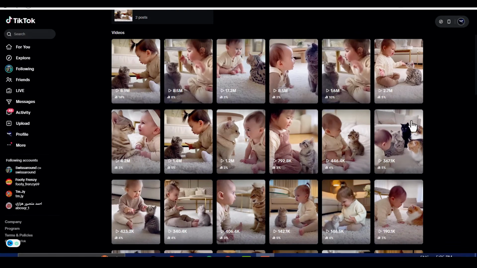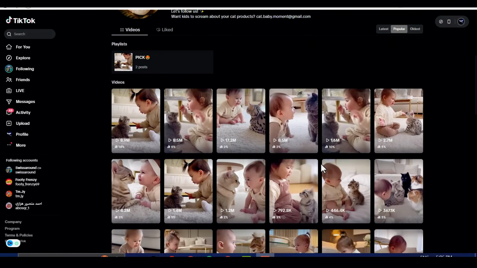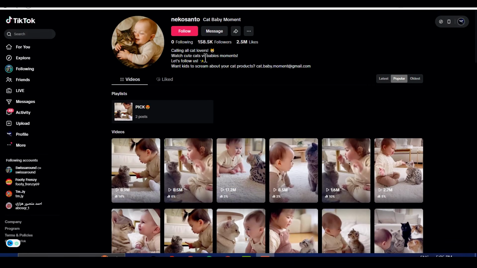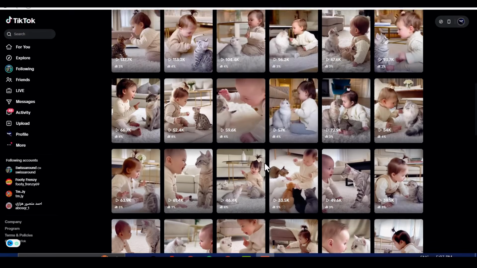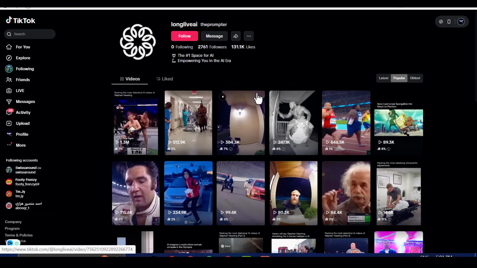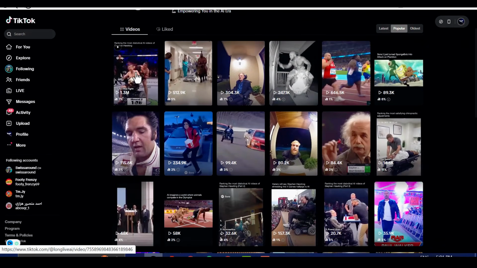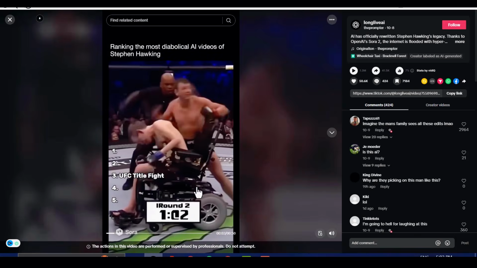This is the formula that successful creators are using right now, and it is already making people real money through the TikTok reward program and monetization features. So do not get left behind while others are cashing in. Jump on the trend today, start creating your own videos with Sora, and take your content to the next level.